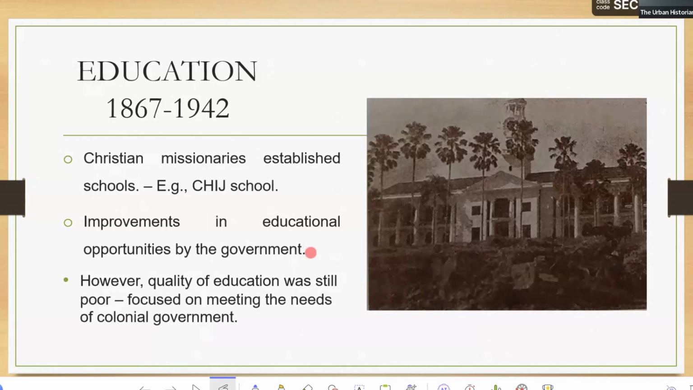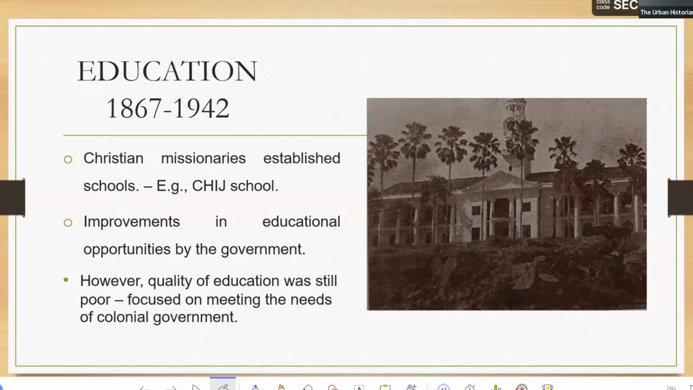There were also Christian missionaries who came to Singapore. Christian missionaries are people who spread the Christian religion. They came to the Singapore island to spread Christianity, but they also contributed money to build schools as well. That is why you see schools today like CHIJ. CHIJ is set up by Christian missionaries.